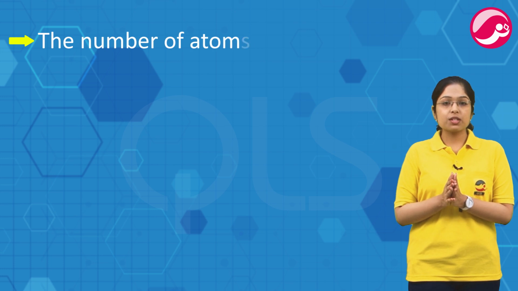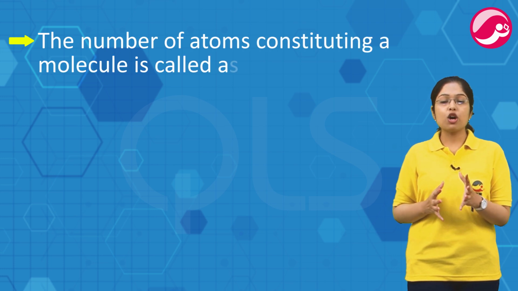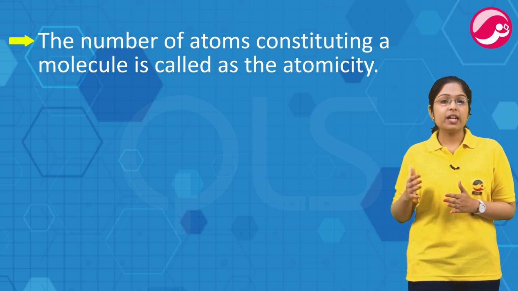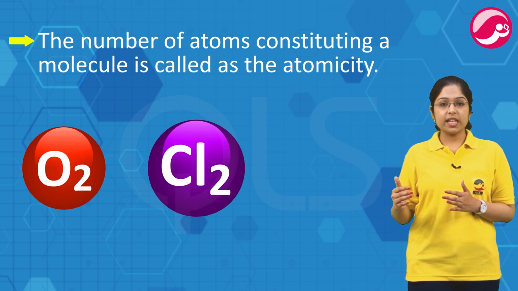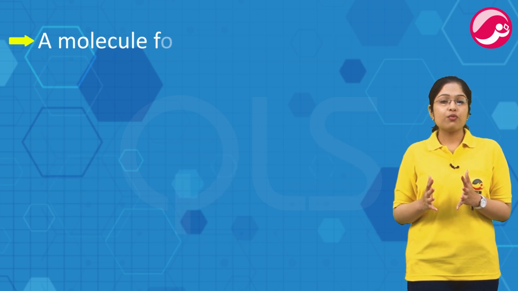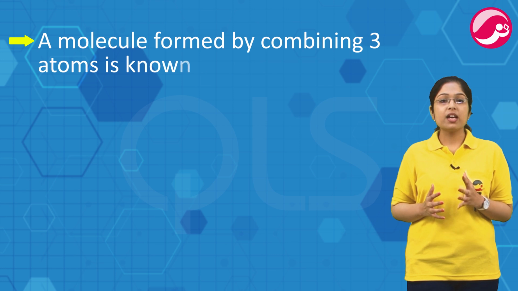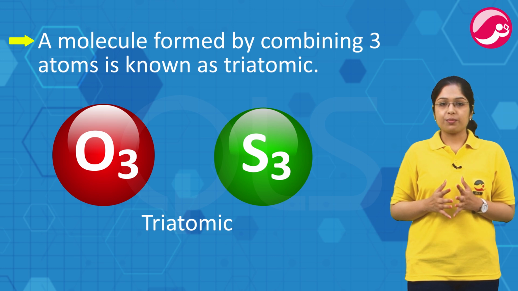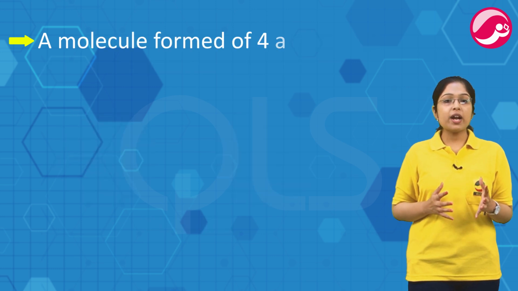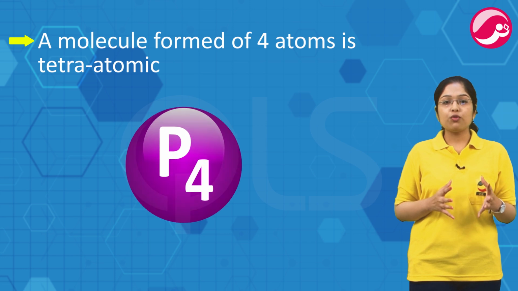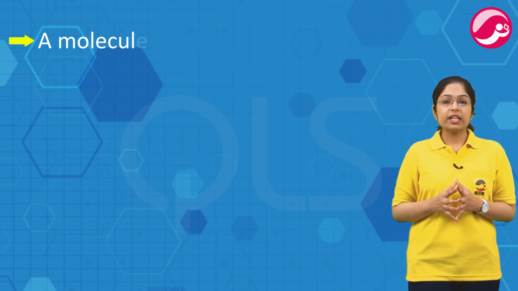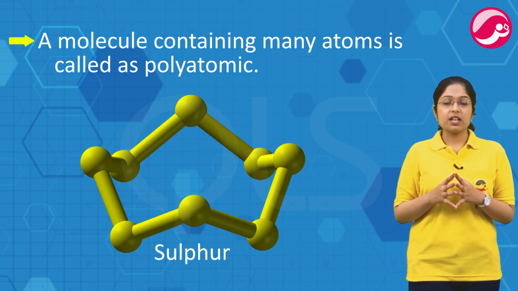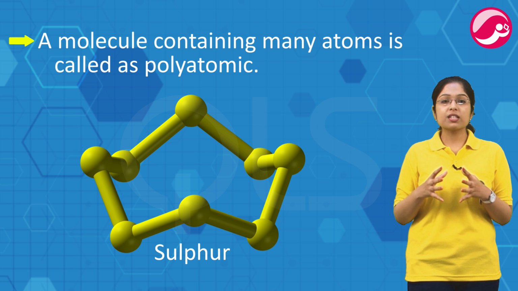The number of atoms constituting a molecule is called as atomicity. A molecule formed of two atoms is said to be diatomic, like O2, Cl2, H2. A molecule formed by combining three atoms is known as triatomic, like O3, ozone, and sulfur, S3. A molecule formed by four atoms is tetraatomic, like P4, phosphorus. A molecule containing many atoms is called polyatomic, like S8, sulfur, with 8 atoms combined.